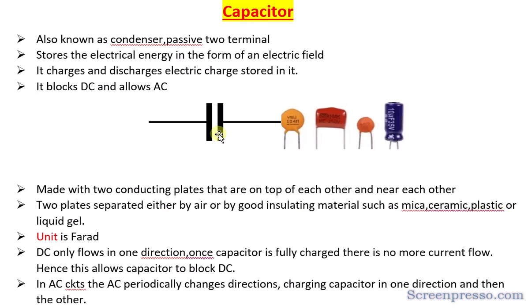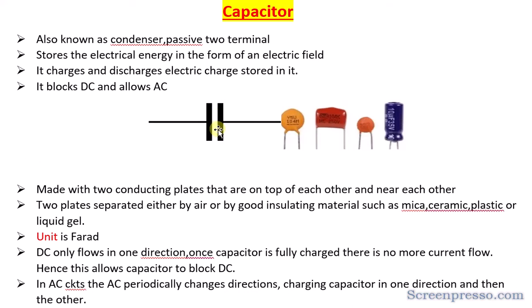In between these two plates, some good insulating material will be there. It can be air. If air is used as the insulating material, we will call it the dielectric material in capacitor terminology.